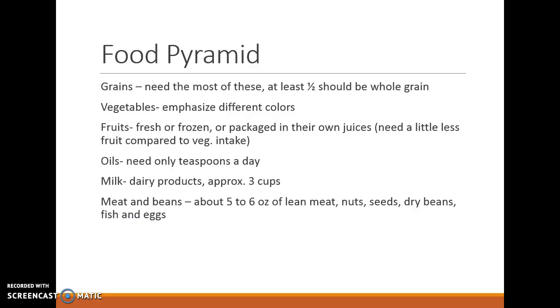So the food pyramid, when we're looking at that, grains, we need the most of the grains. At least half should be whole grains. Vegetables, emphasize different colors. They should be eating a variety of colors. Vegetables should be a rainbow. Fruits, fresh or frozen, or packaged in their own juice. We don't want fruits that are packaged in syrups or sugars. And oils, we only need a teaspoon a day. We don't want a lot of oils. Milk, dairy products, approximately 3 cups. And meats and beans, 5 to 6 ounces of lean meat, nuts, seeds, dried beans, fish, and eggs.